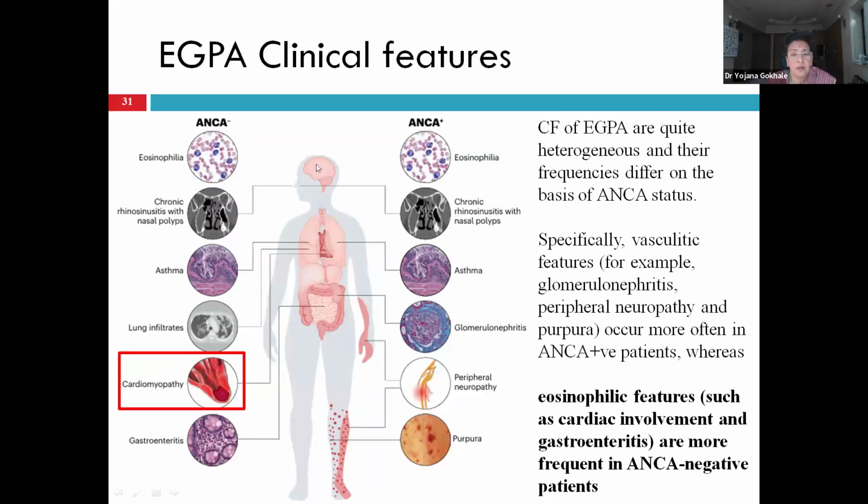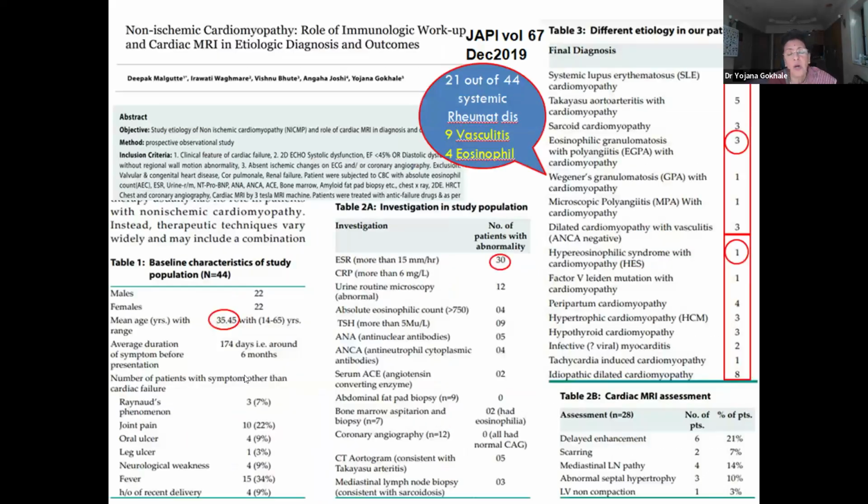Now, a point that I want to make is EGPA, only 40% are ANCA positive, and that is why there can be delay in diagnosis, and many of them develop cardiomyopathy, and we have seen a lot of such patients who had come as idiopathic cardiomyopathy. That means ischemia ruled out, valvular and congenital heart ruled out.